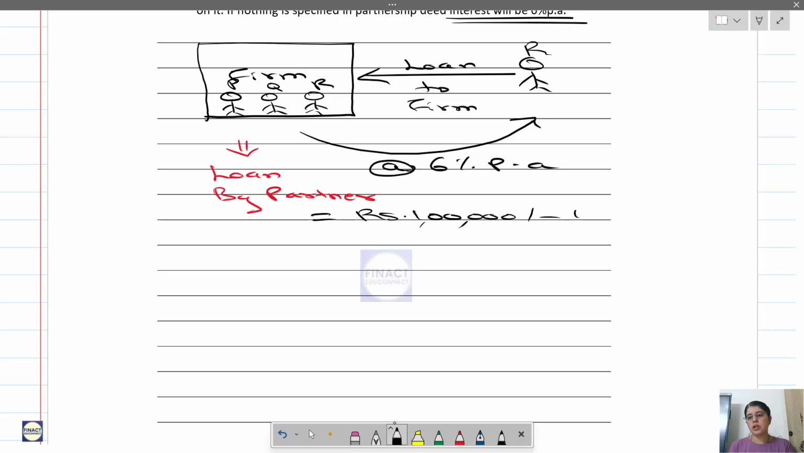and it was given on 1st April 25. Okay, now the partnership deed doesn't mention anything on interest on loan. Still, the firm has to pay interest on loan to the partner at the rate of 6%. So on 31st March 26, the interest will be 1 lakh